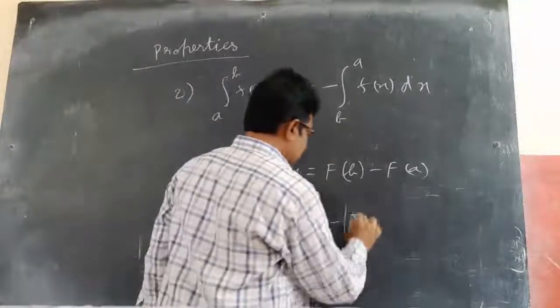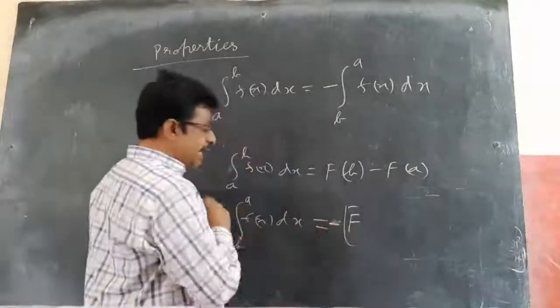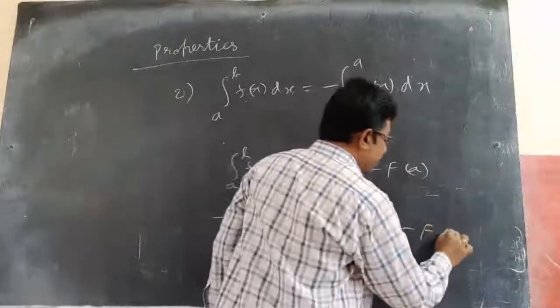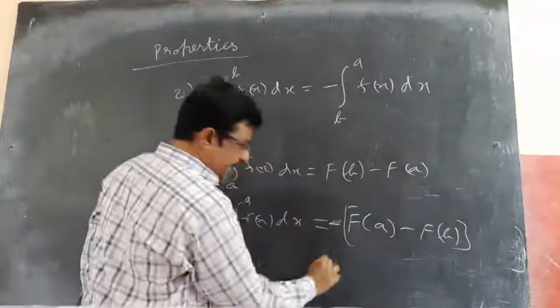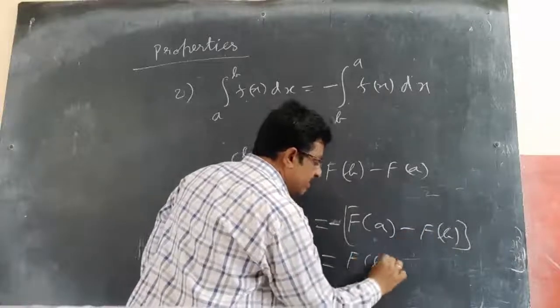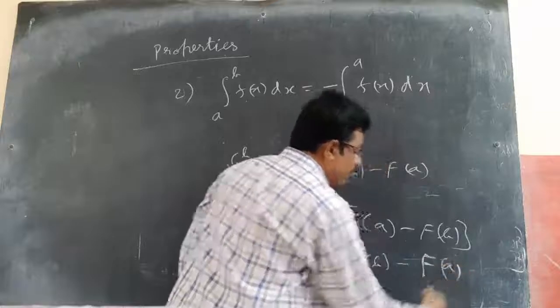The minus stays outside as it is. Now here the upper limit is a, so I will get F of a minus lower limit F of b. Now if I multiply with the minus inside, what does it become? Minus F of a plus F of b. It's nothing but F of b minus F of a.